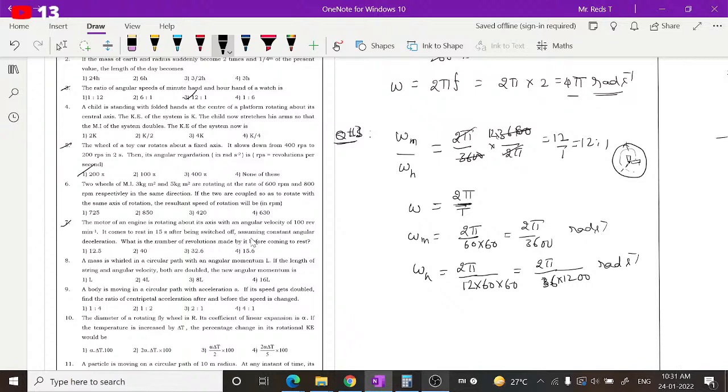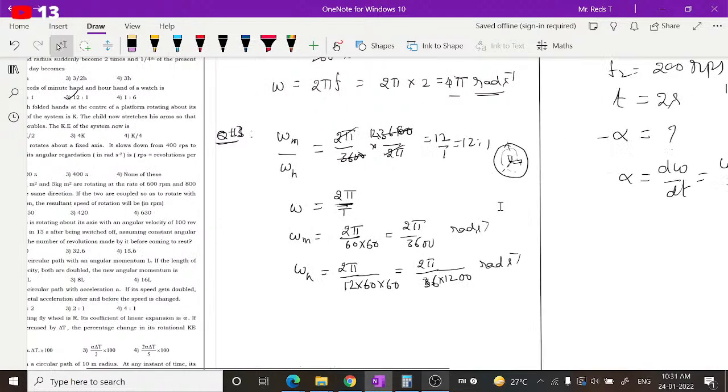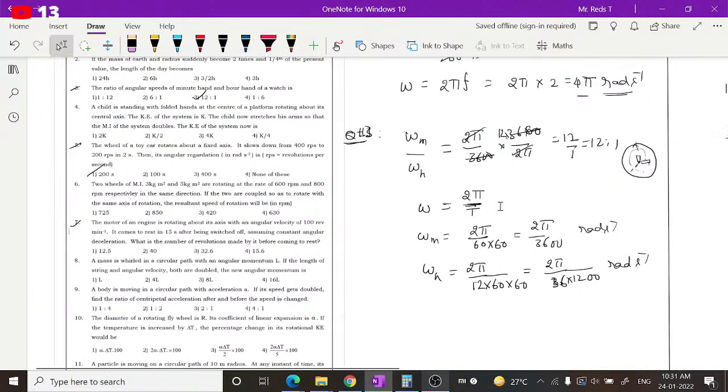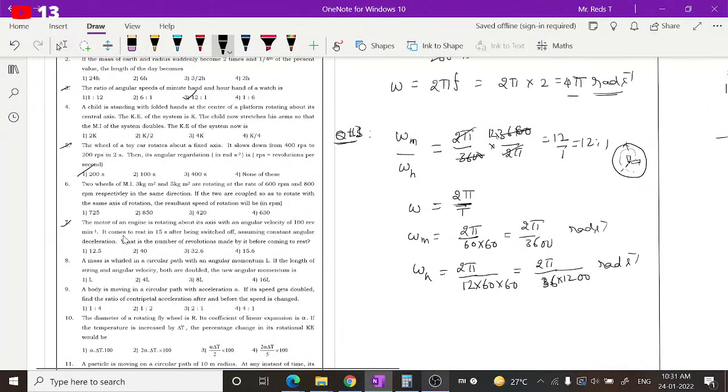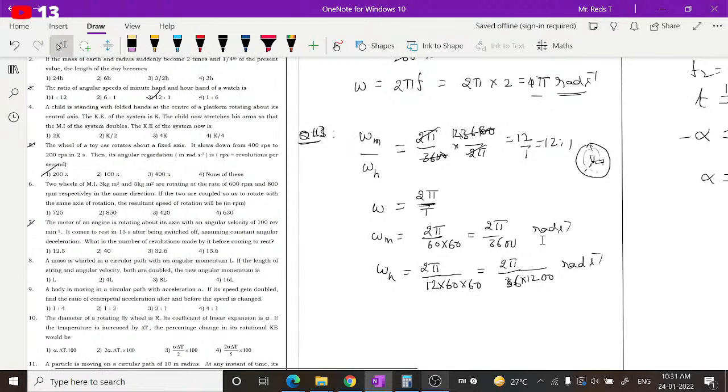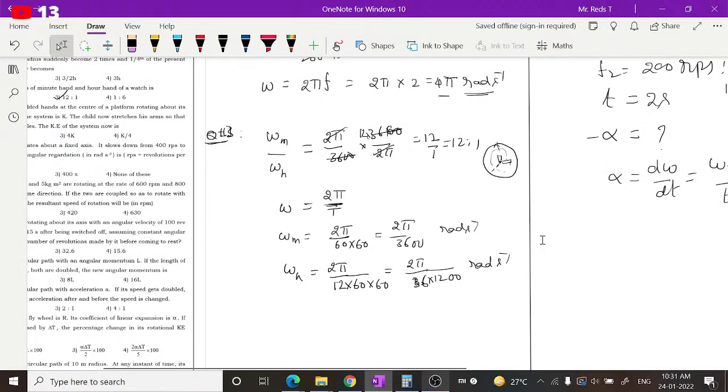After being switched off, assuming constant angular deceleration, what is the number of rotations made by it before it comes to rest? So here you have to use the same angular variables. How can you work this out?